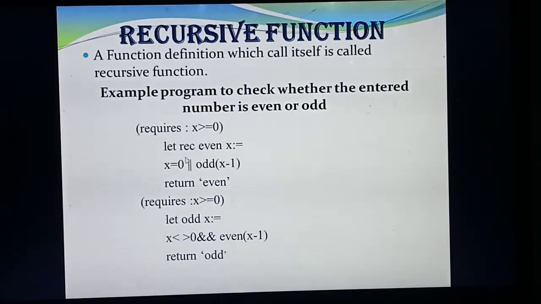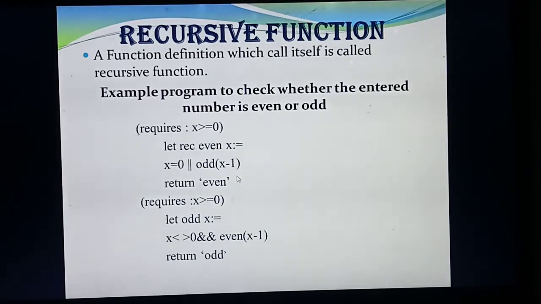So listen, after the equal to sign, on the next line I am writing. Now I am going to check whether the given number is odd or even. Listen. First condition I am giving: x equal to 0. This is called the OR operator. Either the value of x is 0, otherwise odd of x minus 1.